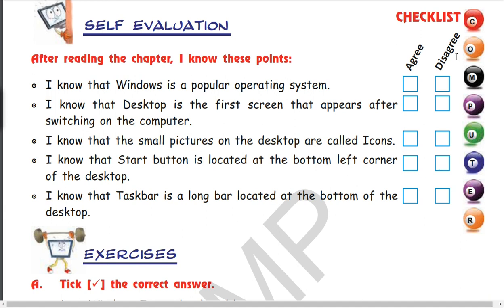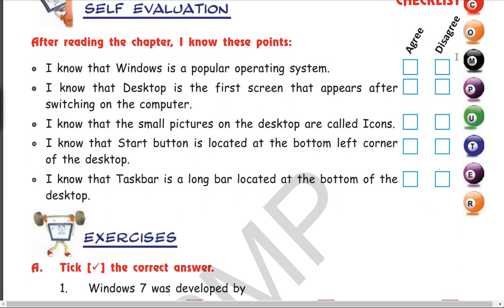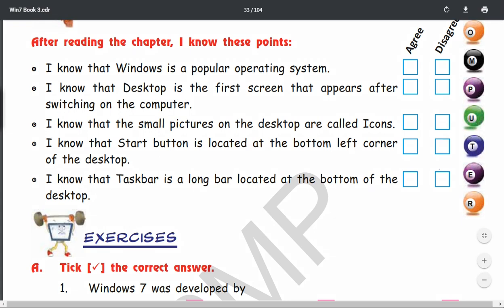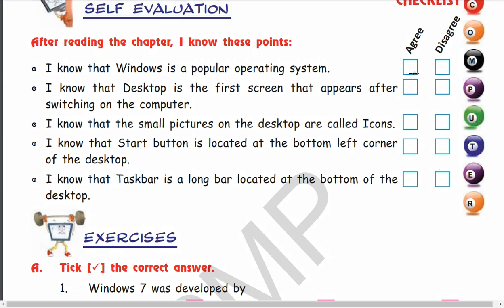Now it is time for the self-evaluation, children. So, let us solve it. I know that Windows is a popular operating system, so the answer is agree. I know that desktop is the first screen that appears after switching on the computer. Click on agree. I know that small pictures on the desktop are called icons. Click on agree. I know that start button is located at the bottom left corner of the desktop. Click on agree. I know that taskbar is a long bar located at the bottom of the desktop. Please click on agree. So all the answers would be agree.